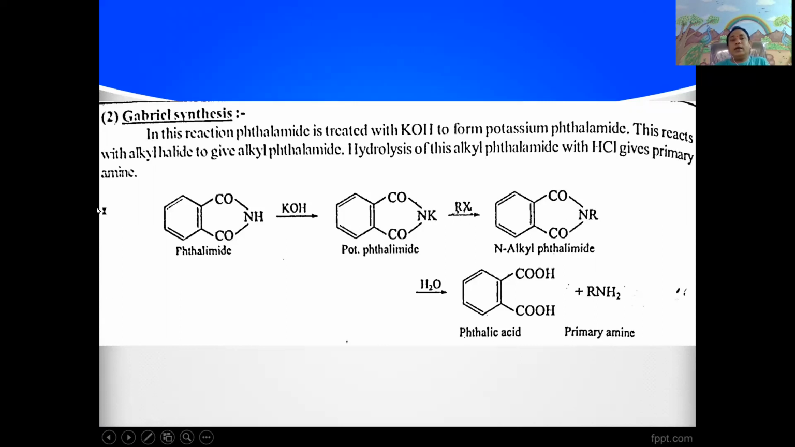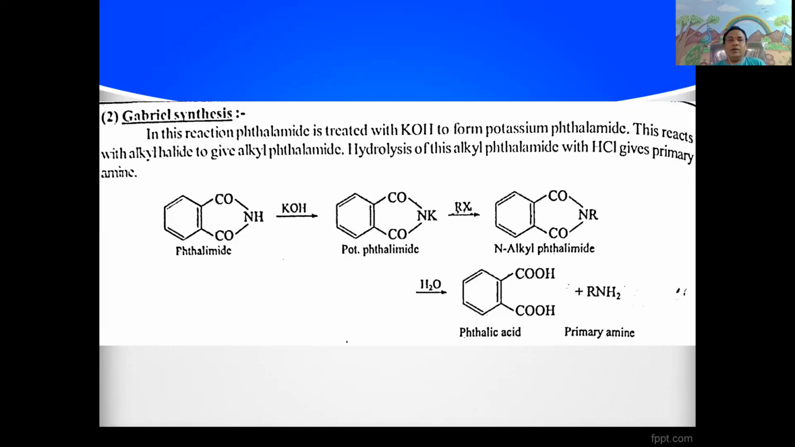Second method is Gabriel synthesis. It is an important method. Gabriel synthesis means that potassium thalimide upon treatment with alkyl halide, the obtained N-alkyl thalimides undergo acid catalyzed hydrolysis. It gives primary amines, which is called Gabriel synthesis.